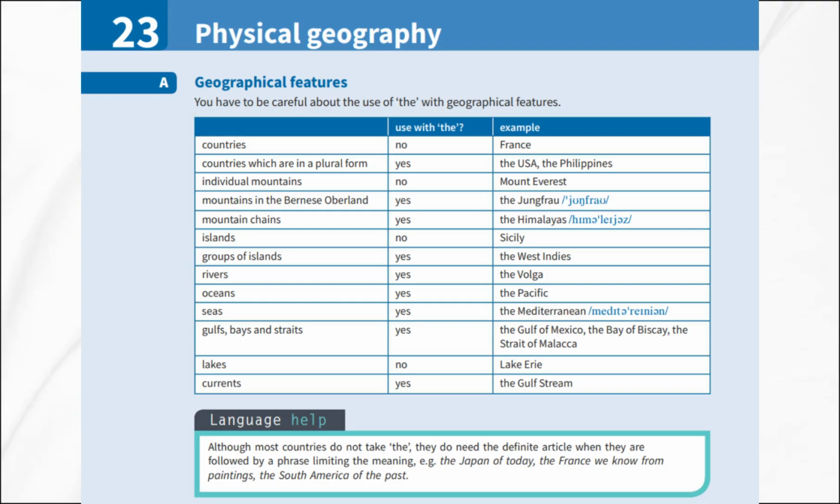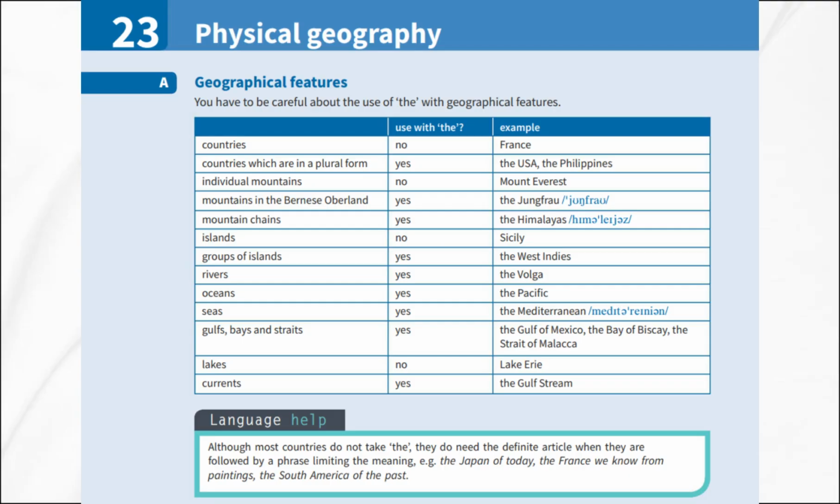For rivers, we use the, for example, the Volga. For oceans, we use the, for example, the Pacific. For seas, we use the, for example, the Mediterranean. For gulfs, bays, and straits, we also use the, for example, the Gulf of Mexico, the Bay of Biscay, and the Strait of Malacca. For lakes, we do not use the, for example, Lake Erie. But for currents, like ocean currents, we do use the, for example, the Gulf Stream.